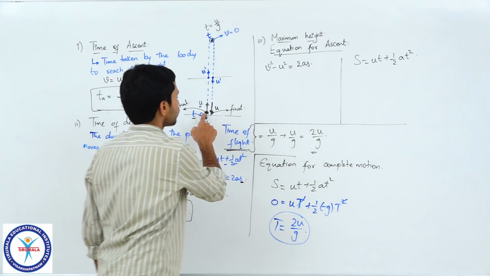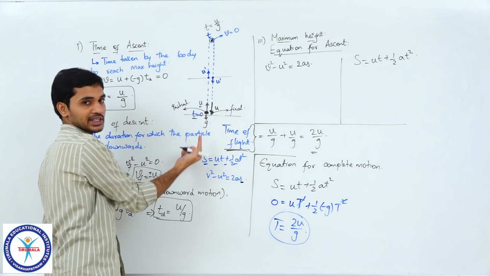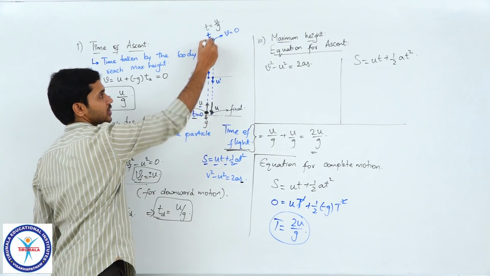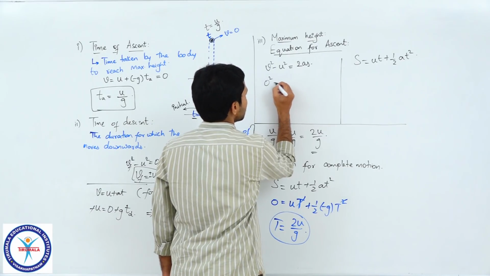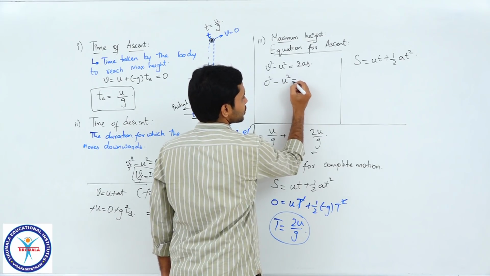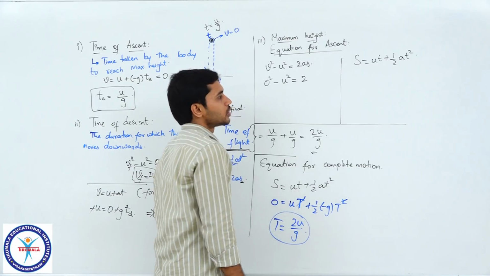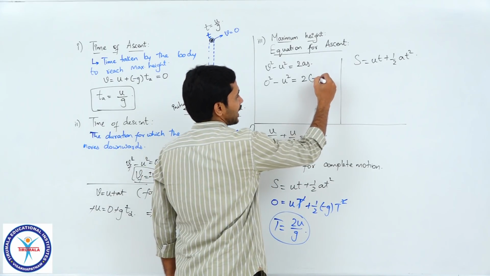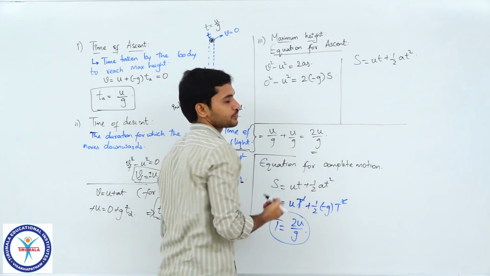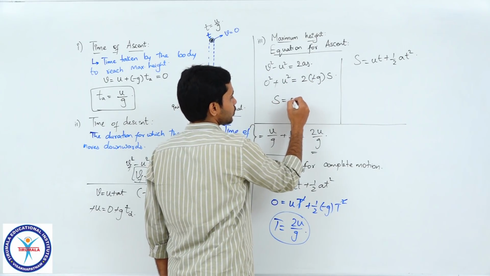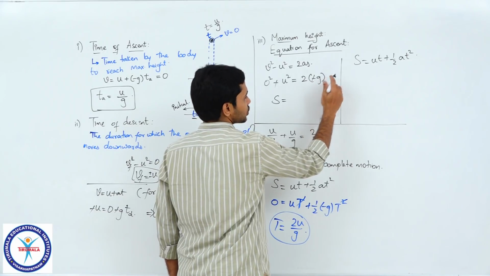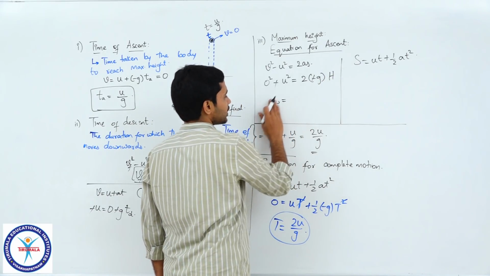So, as the particle goes from here to here vertically upwards, at the highest point the velocity will be 0, right. So, 0 square minus initial velocity u square is equal to 2 into a value is minus g into s, correct. So, minus and minus get cancelled and I will get s is equal to, or let us call this as h for maximum height.